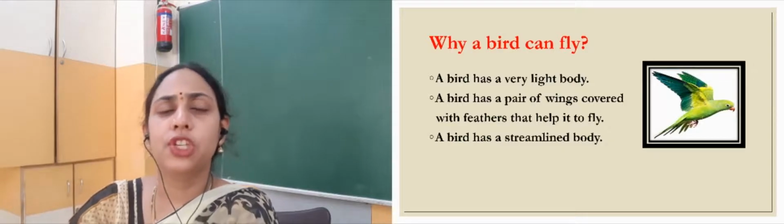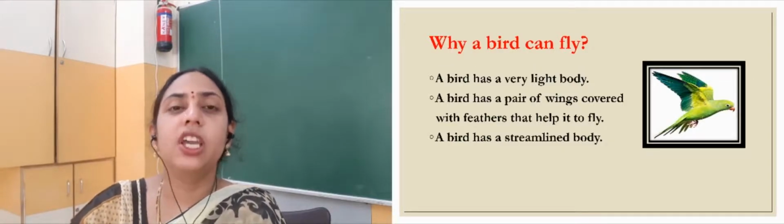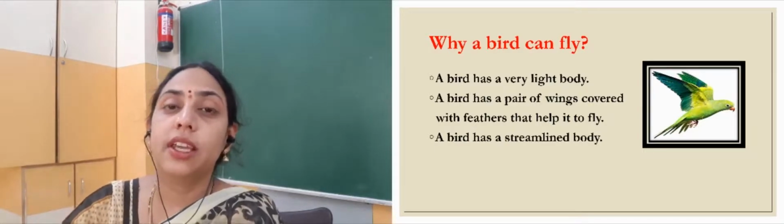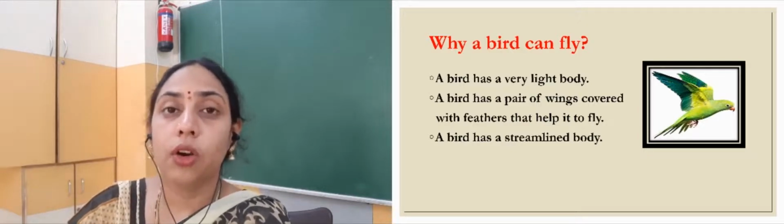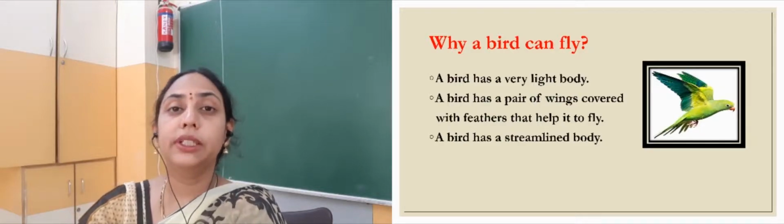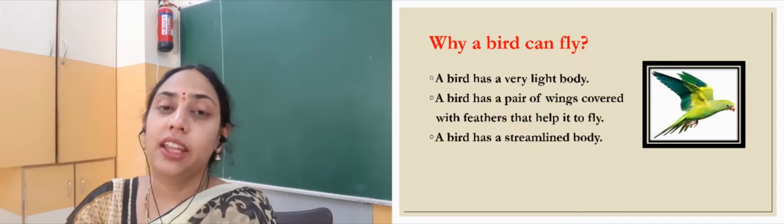If you see the fish, how is the body of the fish? That is also streamlined. So that type of shape is called streamlined, and because of this shape, the birds can easily cut through the air, right? So that is all about why the birds can fly. Now we know the birds have 2 legs and they have wings.